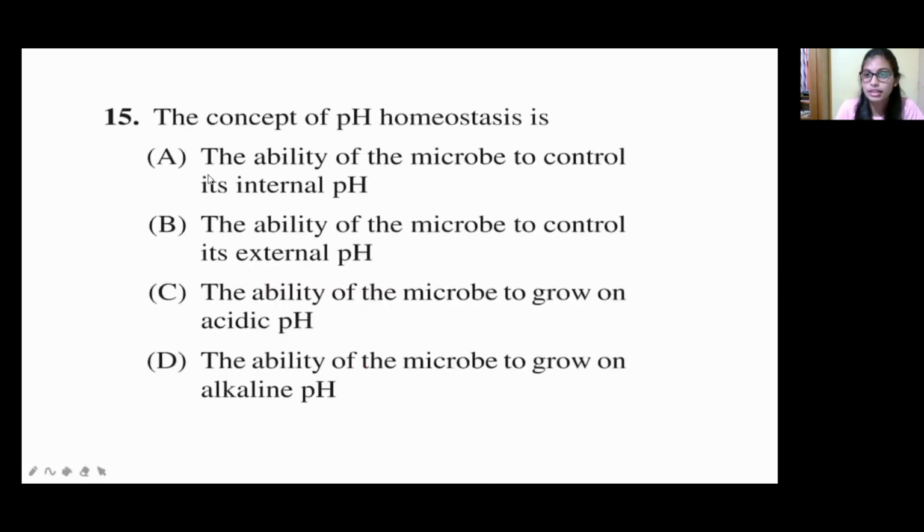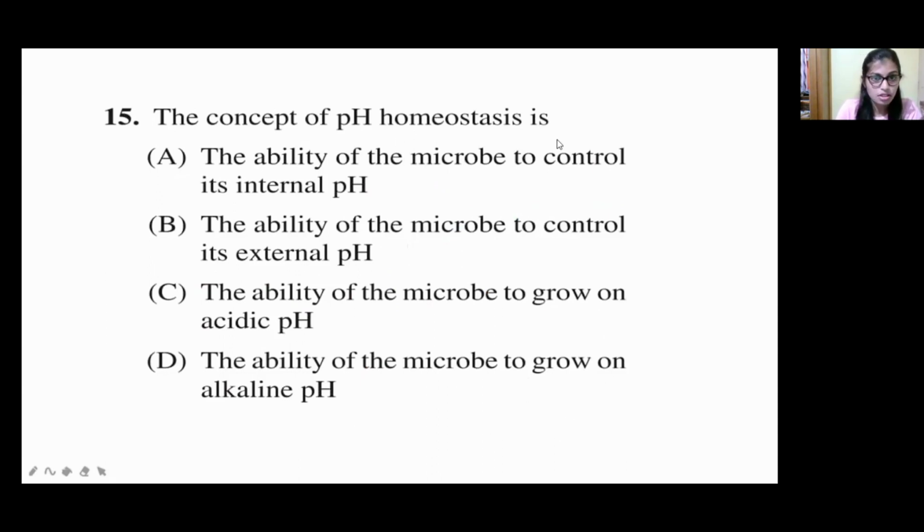Now move on to the next question. The concept of pH homeostasis is: option A, the ability of the microbe to control its internal pH; option B, the ability of the microbe to control its external pH; option C, the ability of the microbe to grow on acidic pH; and option D, the ability of the microbe to grow on alkaline pH.